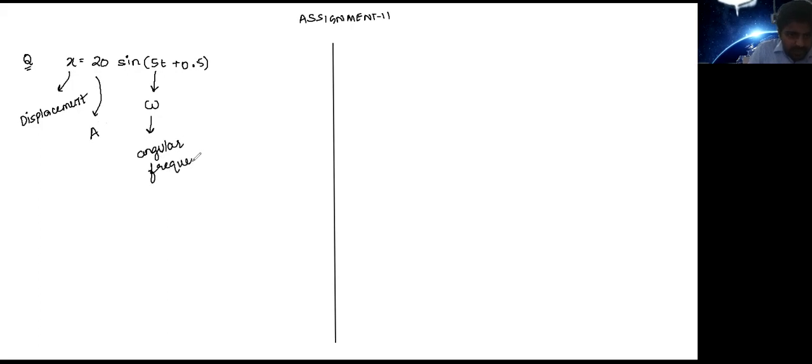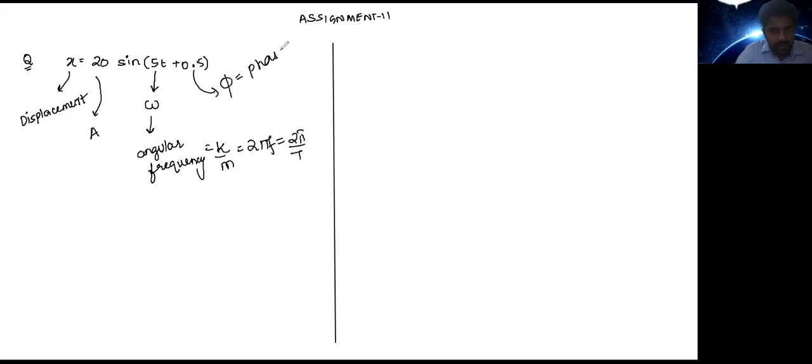Tell the formula. We have read three formulas for it this morning. One is 2 pi f, and 2 pi by T. Correct. Okay. What is this? That's phase constant phi. Excellent. Now tell me, what is the question asking?